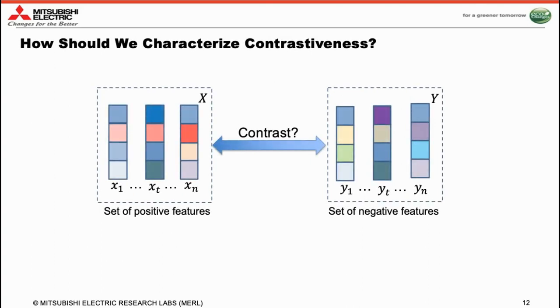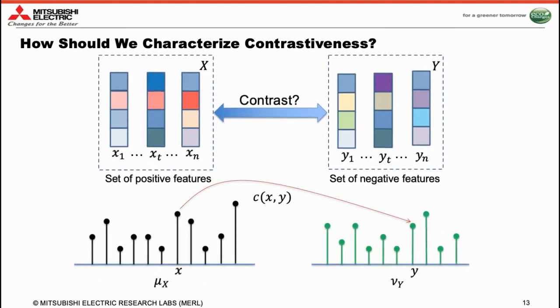Let us consider the sets of positive and negative features. Given that these are set level features in this setting, one possible way to define a distance between the two sets is to treat them as feature distributions. For example, to be specific, we assume that our set X does not contain any temporal information for now, and these are just a random distribution of features, or a set of features.